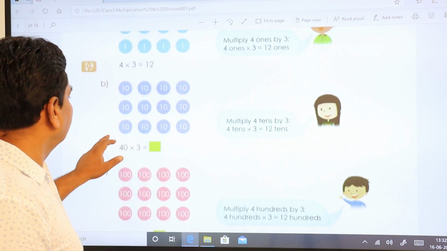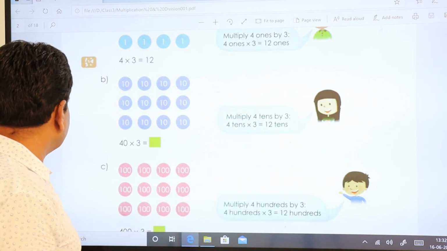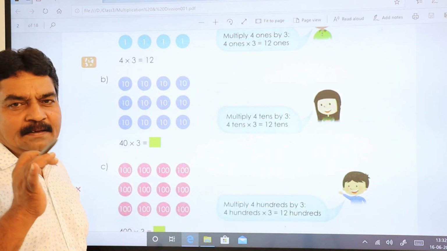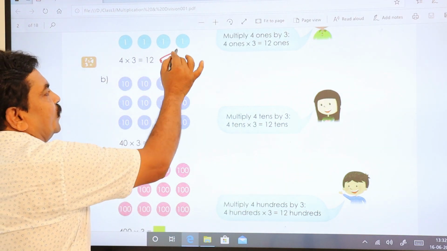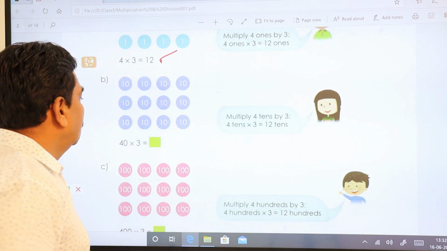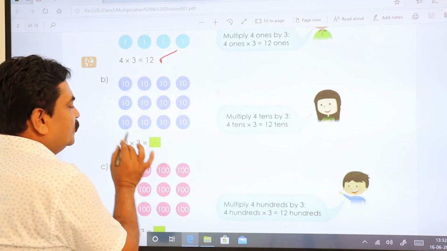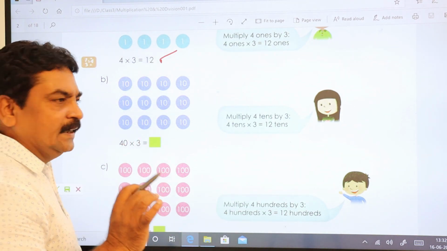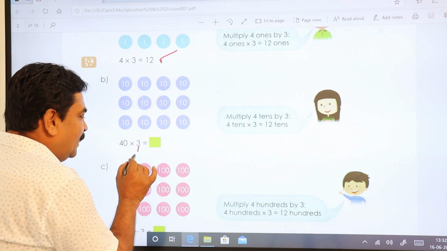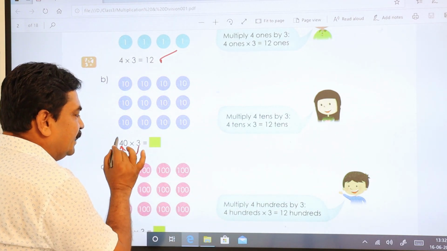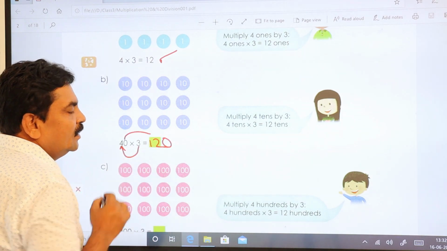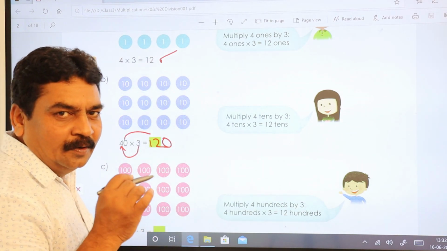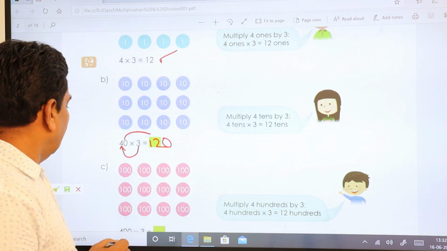Multiplying here. See, I'll just tell you, very simple. 4 3 times is how much? 12. We know it. Here 40 into 3. You do only one thing. You just multiply these two, 4 3 times 12, and keep this 0 here. It becomes 120.